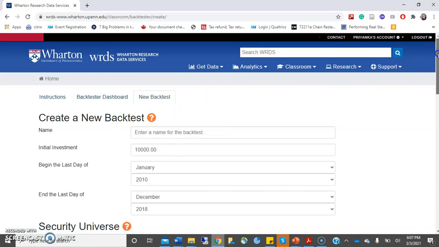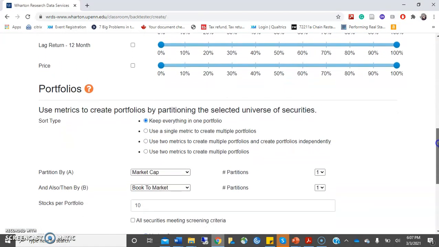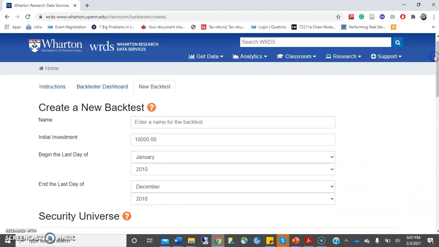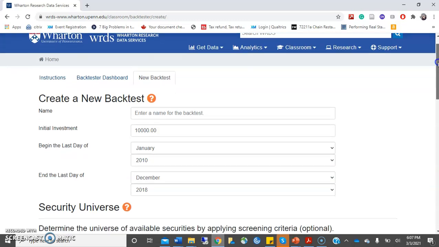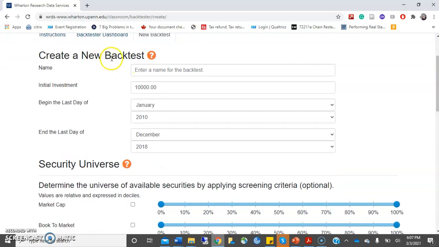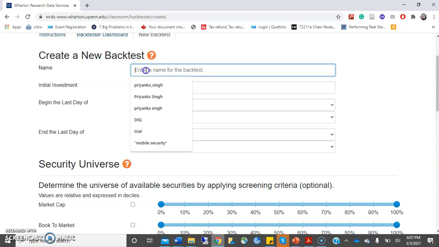So here you are going to actually define your investment strategy: what you are going to invest, where you want to invest, and what the portfolios could be. The first thing you need to do is create a new backtest. You have to enter the information about the backtest, so you have to enter the name. Let's say I'll just write it as trial backtest.